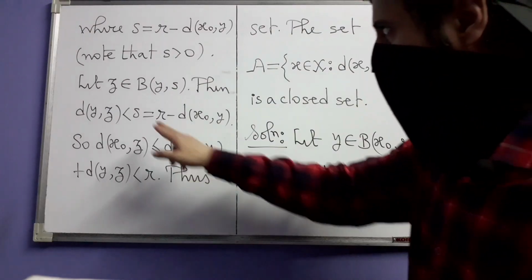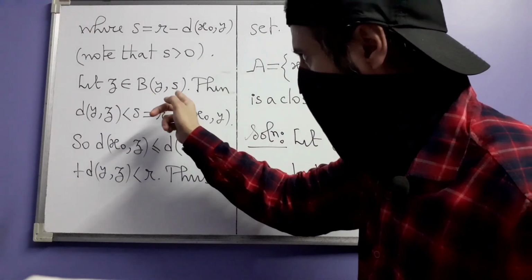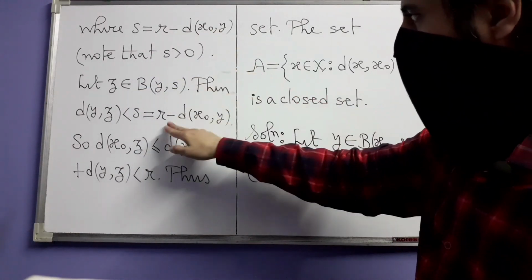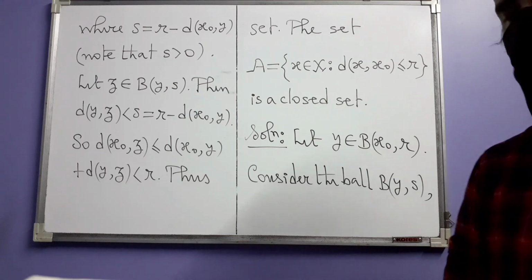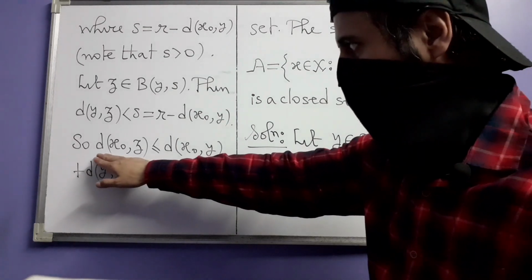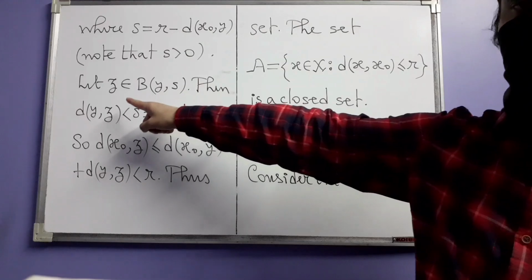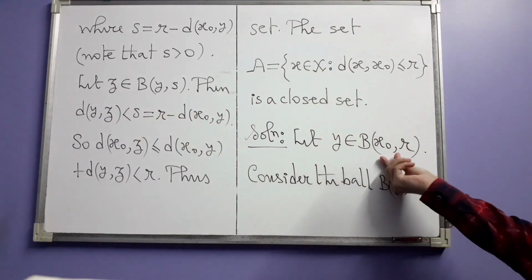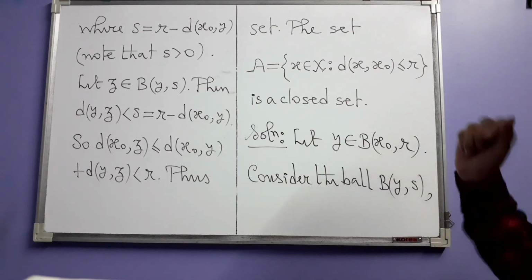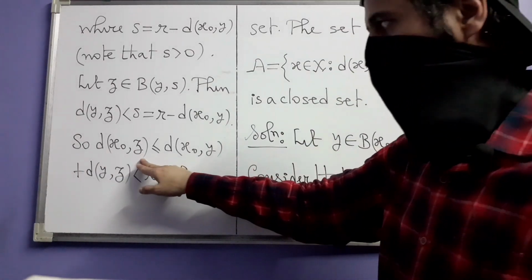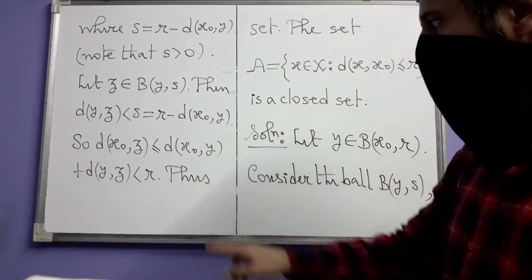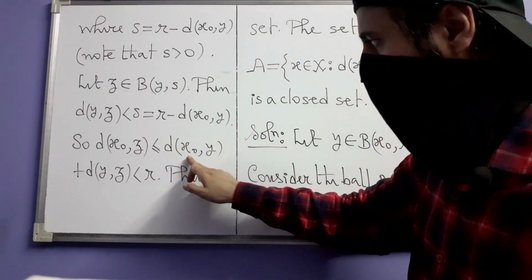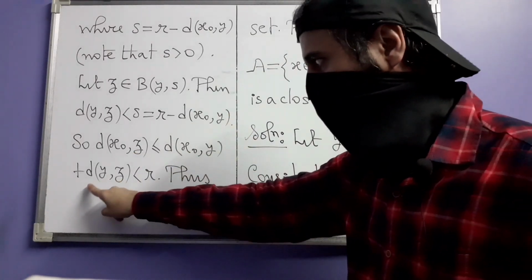What does that mean? It means that the distance between y and z is less than s, because that's what the ball means. But s is this r minus d(x0, y). Now we straight away consider the distance between x0 and that point z. That is because our aim is to show that this z is inside this ball. So to show that, obviously we want this distance to be strictly less than r. But using triangle inequality, this distance is less than or equal to the distance between x0 and y plus the distance between y and z,